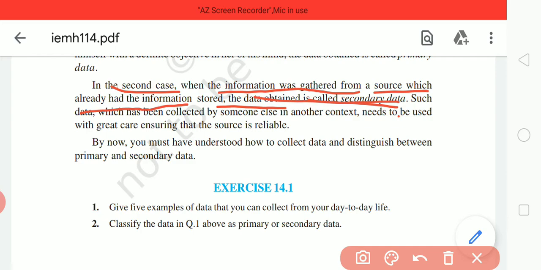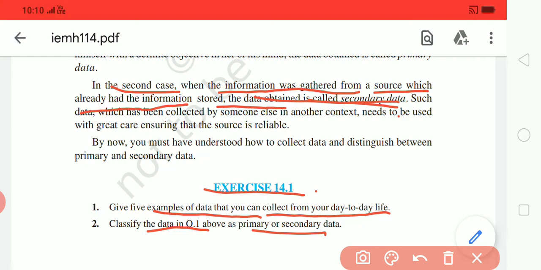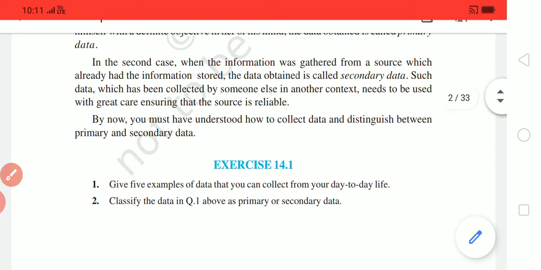Now come to exercise 14.1. First question: give 5 examples where data is collected in day to day life. This question is just for you, so try by yourself, and you can write all the data that you collect every day. And classify question number 1 as primary and secondary data. So you have to classify which data are collected by you and used by you, those are primary data, and the data collected by someone else and used by you is secondary data for you. So this is 14.1, nothing special in that.